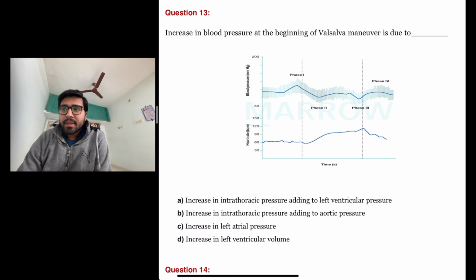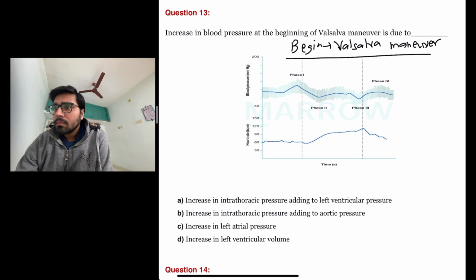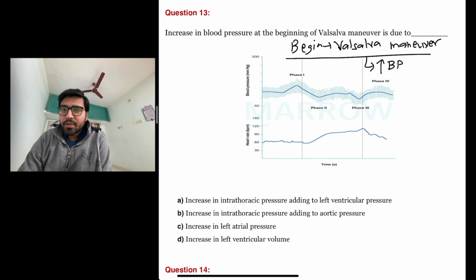The next question is increase in blood pressure at the beginning of Valsalva maneuver is due to. So when you begin Valsalva maneuver, there is an increase in blood pressure. There is a reason behind it.